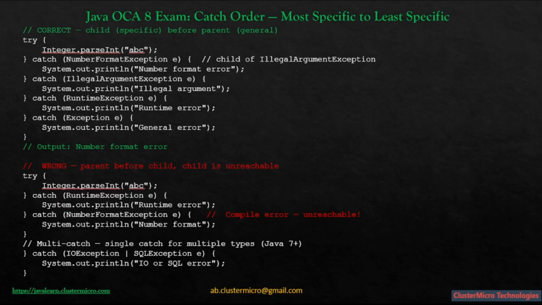Why? Because runtime exception is at the top. Number format exception is a runtime exception. So every number format exception is also a runtime exception. So runtime exception would catch it first every single time. Number format exception block will never execute under any circumstances. So Java recognizes that this is dead code and gives you a compile time error.